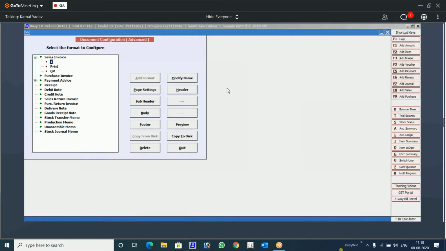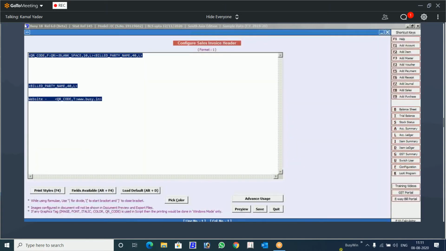See, when you are designing QR code, there will always be 2 formats. Remember, one format will contain information that you want to print in QR code. That format you will not use in printing. You will use the other format for printing, and in that format you will call the link of the design format. So let's say one is the design format, and we will configure it.